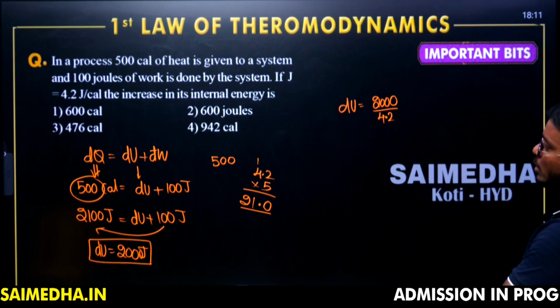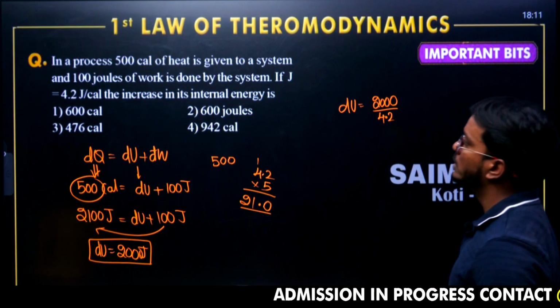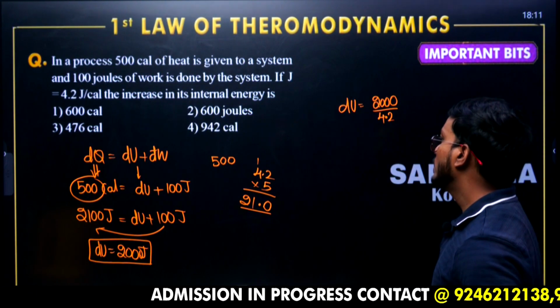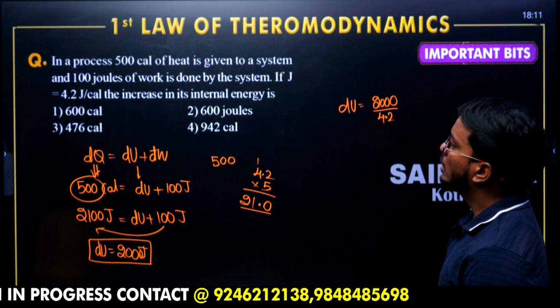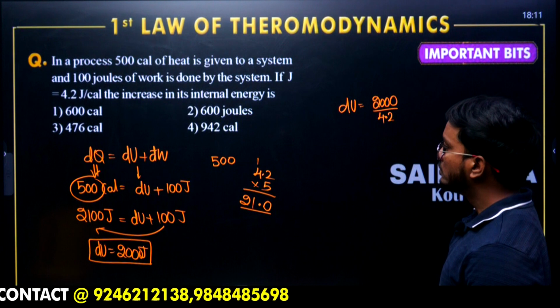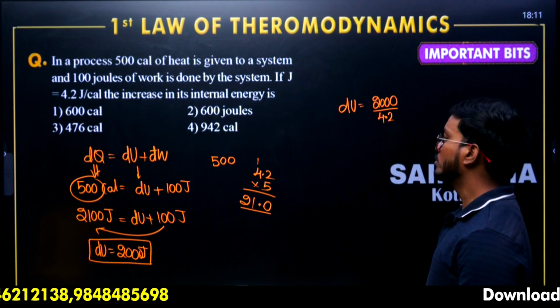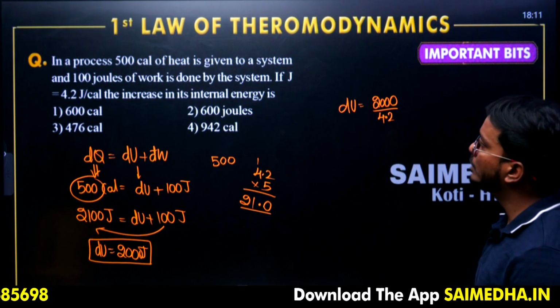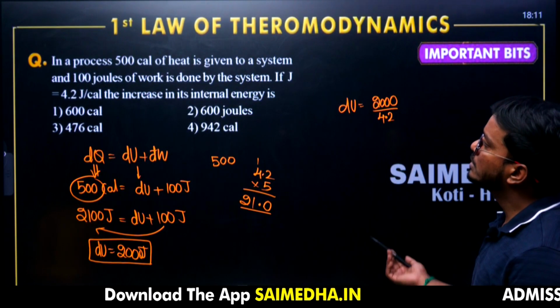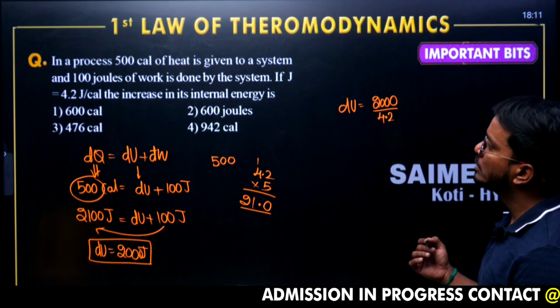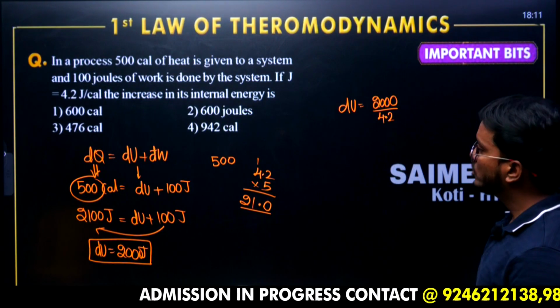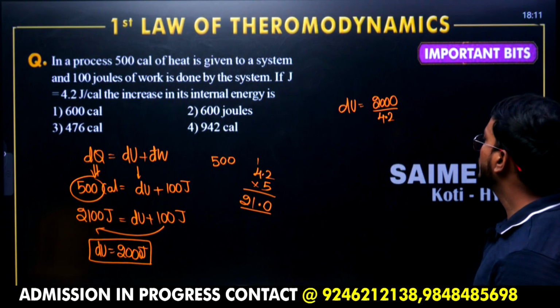So what is it going to look like? 4 1s are 4, 5s are... Exactly speaking, 476 is mentioned there, the nearest value. 2100 minus 100. Work done by the system is positive, and in the process 500 calories given to the system is also positive. So that should be the nearest value.